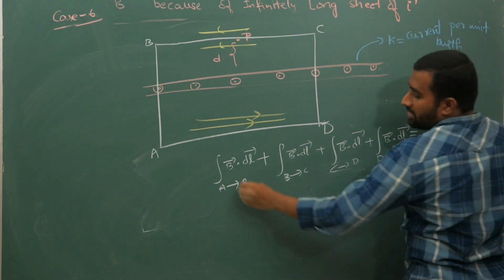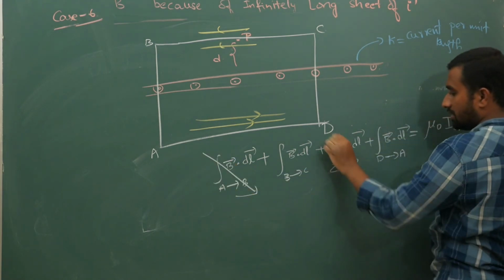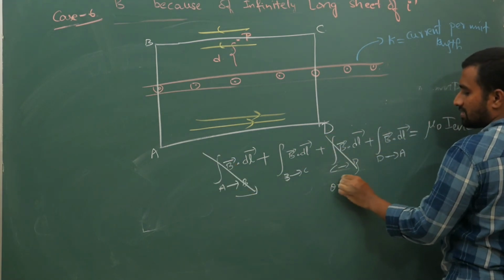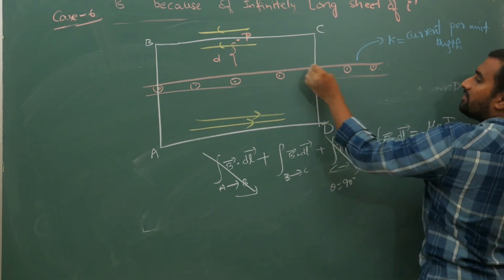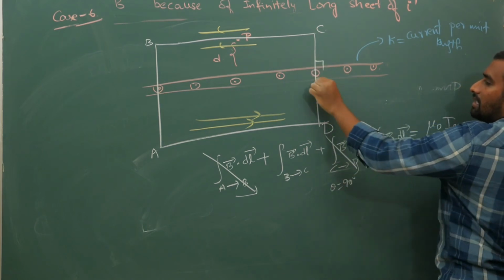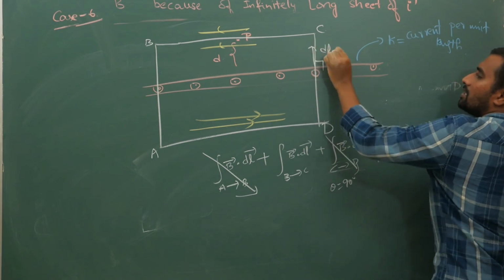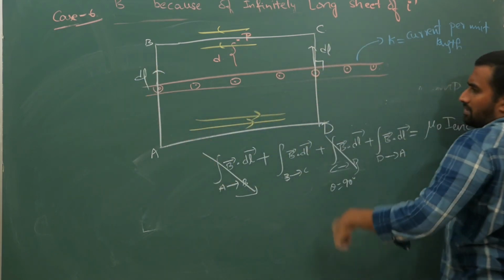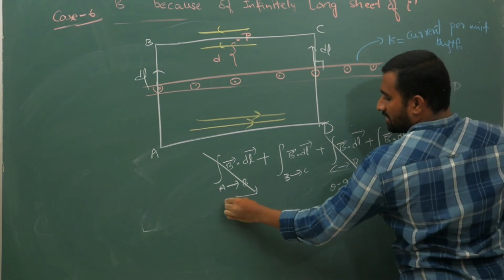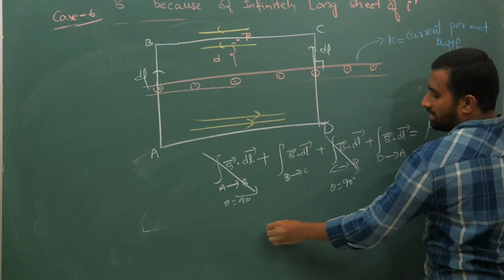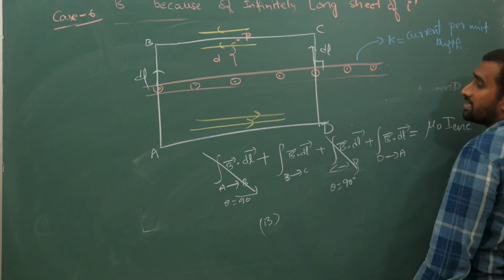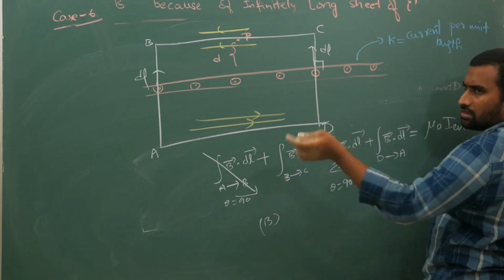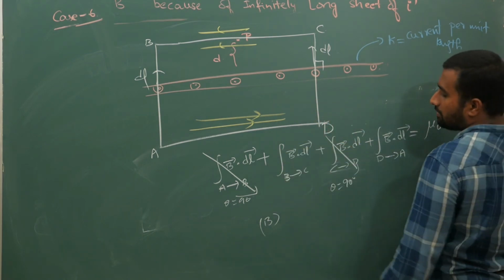So now from a to b and c to d, theta is 90 degrees. Your magnetic field is horizontal, and the dl element is this way, here the dl element is this way. So whatever is up or down, in these cases theta is 90 degrees. Here B is constant, it is horizontal because the sheet is infinitely long, B will be the same everywhere.